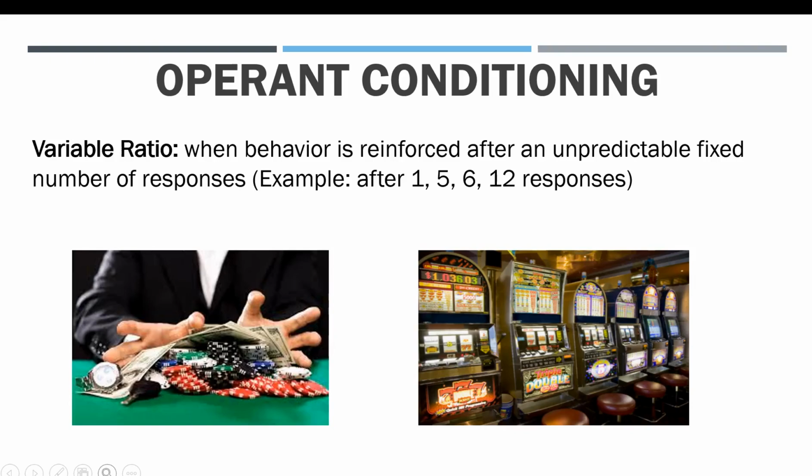For example, gambling is a variable ratio because a person might keep increasing the number of bets or continuing putting a quarter in a slot machine, but they aren't winning in a predictable way. They're winning in an unpredictable way. So no matter how many responses they bet or how many quarters they input, it's unpredictable whether they'll win at a certain time.